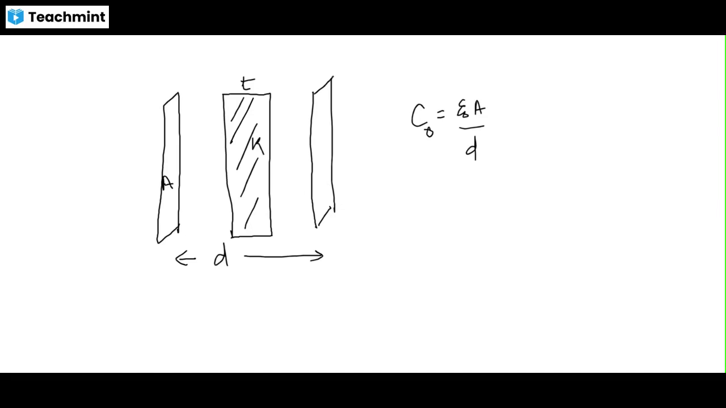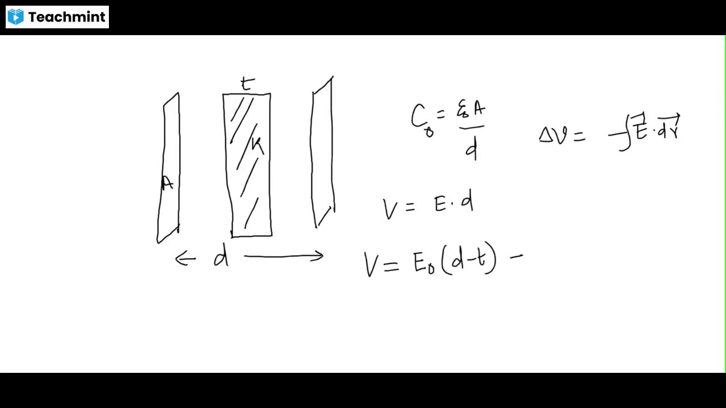So let V is equal to E into D. We know that expression in the macro system, but in the micro system, delta V is equal to minus integral of E dot dr vector. So let V be, for the empty space, E naught, the initial electric field, multiplied with D minus T, plus now the polarizing electric field, or the new electric field, multiplied with T.